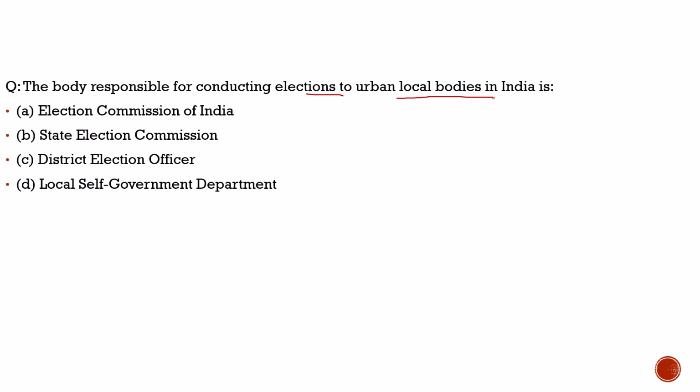But this has been ignored by the government. In the bill they have approved on simultaneous elections, there has been no mention of the urban local bodies.